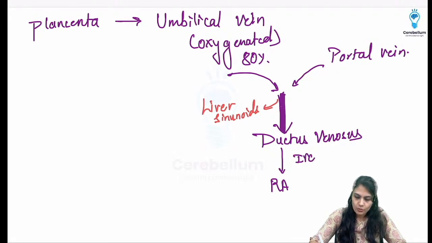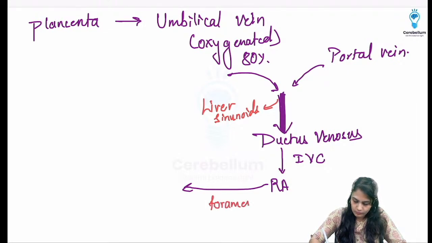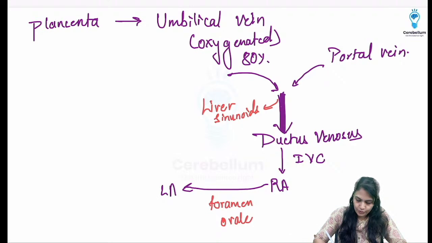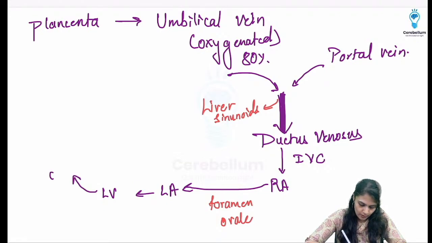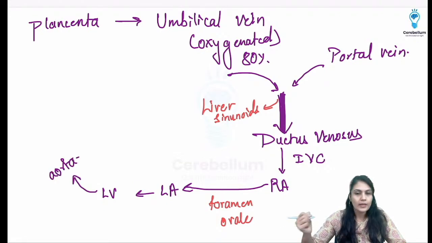And from the right atrium, it is going to go through the foramen ovale towards the left atrium. From the left atrium, it is going to move towards the left ventricle, and from there it is going to go towards the aorta, isn't it?